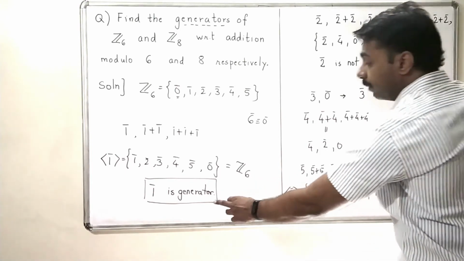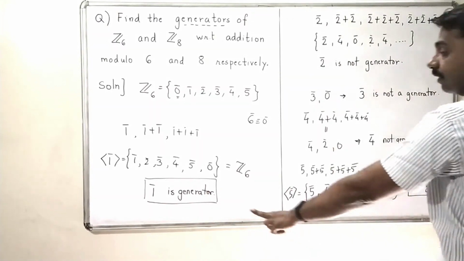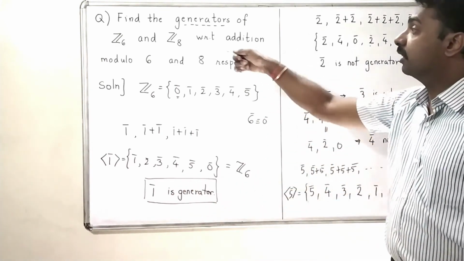If you observe carefully, 1 bar and 5 bar are generators of Z6, and you will notice one important fact: 1 and 5 are relatively prime with 6.